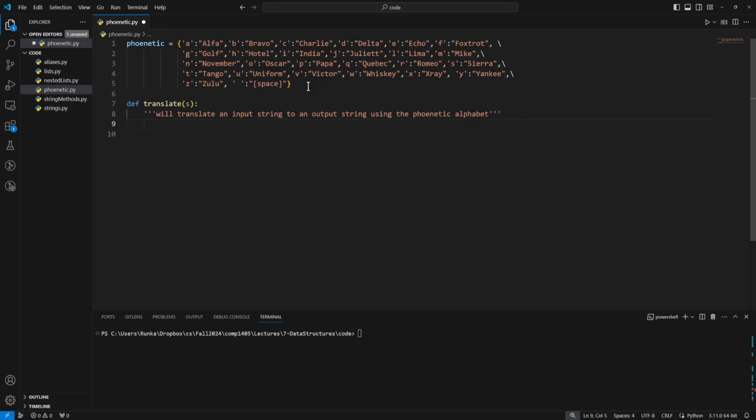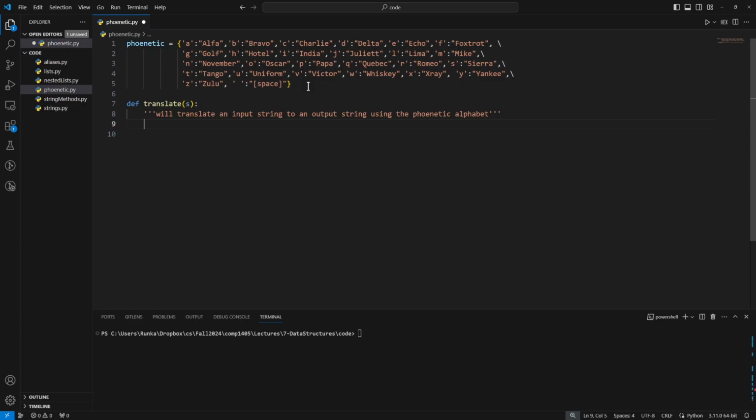So in terms of a design, how are we going to do this? We have some string S, and we need to do something to each individual character in that string. So we need to traverse that string and check each character against the keys in our dictionary. If it's an H, for example, we want to turn that H into hotel. If it's a P, we want to turn that P into papa. If it's a W, we want to turn it into whiskey. So we need to have some sort of result output that's going to collect these translations so that we can return them all. And beyond that, we're just traversing and translating.